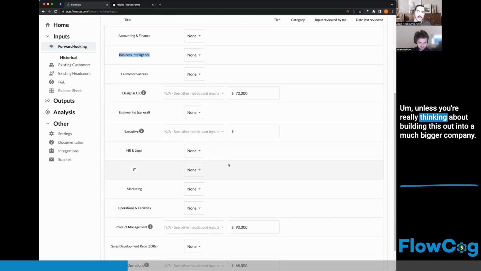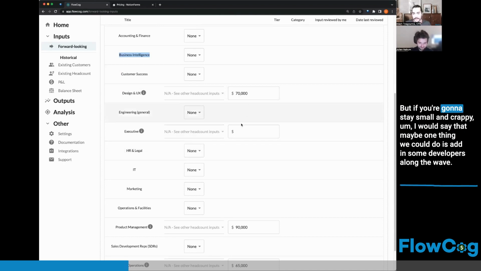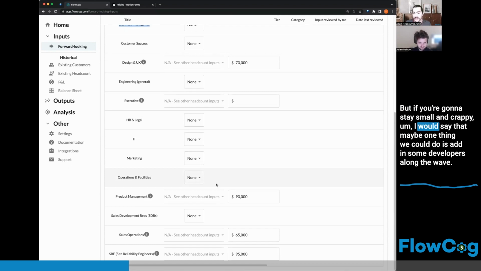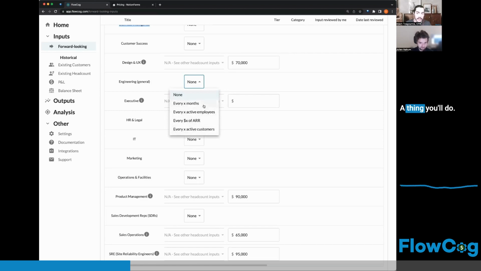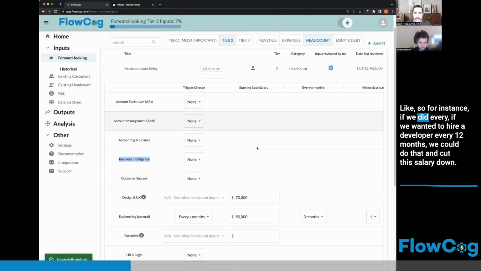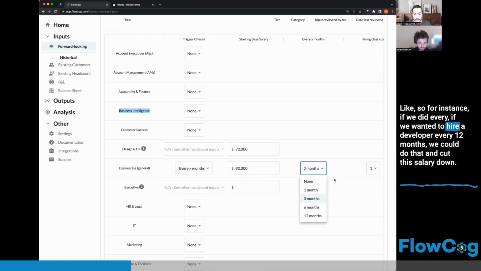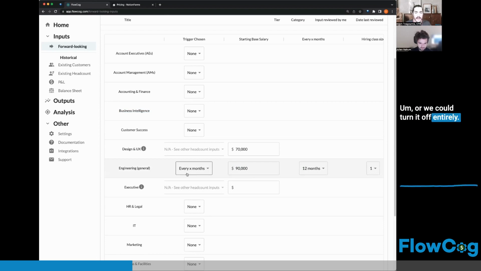Unless you're really thinking about building this out into a much bigger company, but if you're gonna stay small and scrappy, maybe one thing we could do is add in some developers along the way, if you think that's a thing you'll do. So for instance, if we wanted to hire a developer every 12 months, we could do that and cut this salary down. Or we could turn it off entirely.